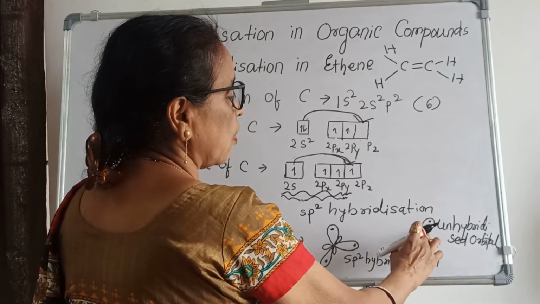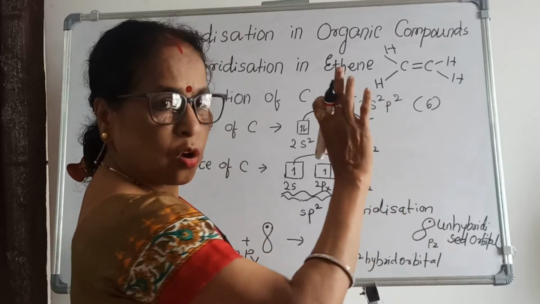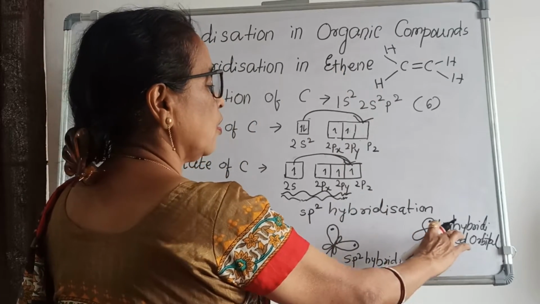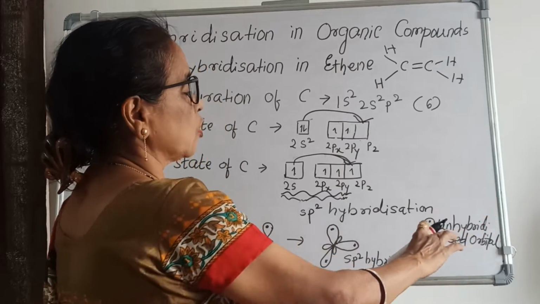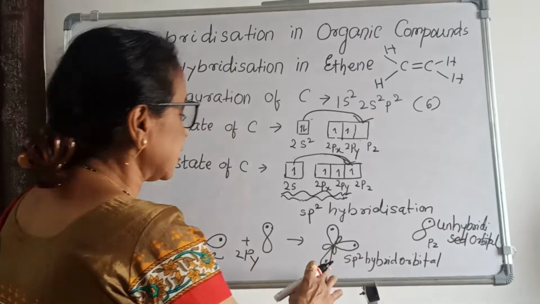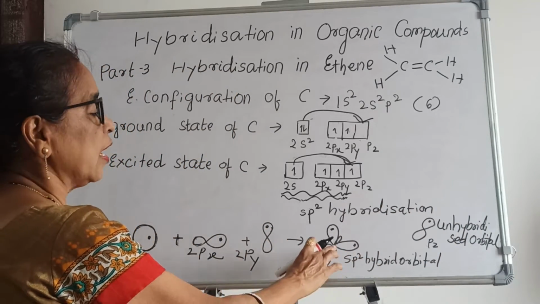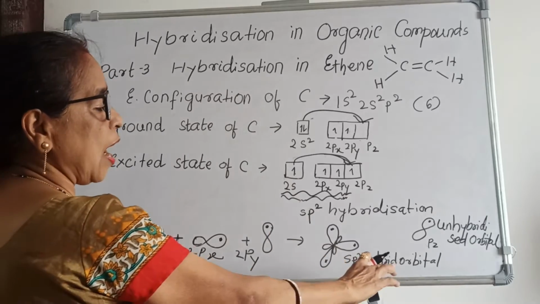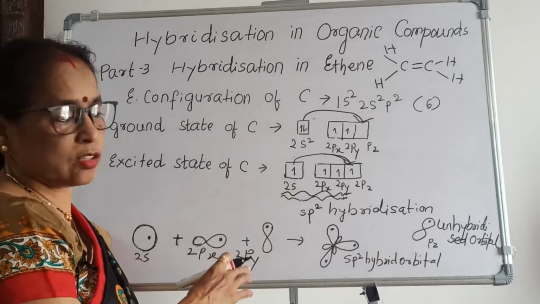And now Pz contains one electron also, and that is the unhybridized orbital which contains a free electron. This is the sp2 hybridization, where each one is known as an sp2 hybrid orbital containing one electron each.